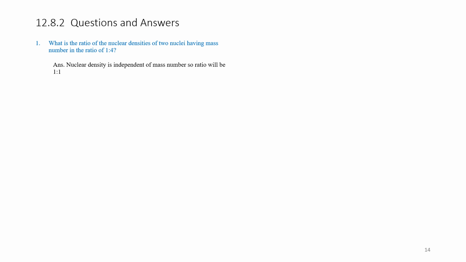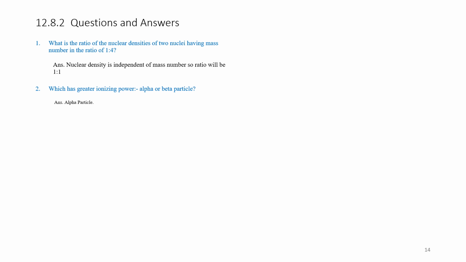So now we will switch over to the short questions and answers. What is the ratio of nuclear densities of two nuclei having mass number ratio 1:4? Nuclear density is independent of the mass number. So, the ratio will be 1:1 only.